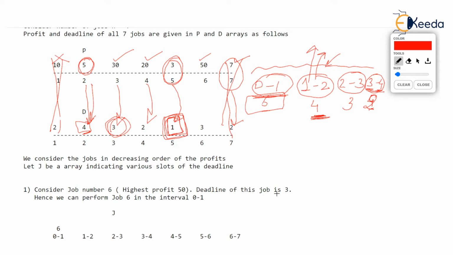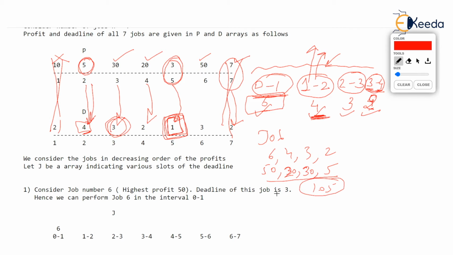Then we have gone through all these jobs, have been now considered, and only jobs 6, 4, 3, 2 can be done. 6, 4, 3, 2. So whatever is the profit of these jobs, profit are 50. The next profit I think is 30. Job 4, job 3 is, I think, yeah, sorry, job 4 is having profit of 20, job 3 is 30, and job 2 is 5. So the total profit earned will be equal to 105. You can't earn profit more than this.